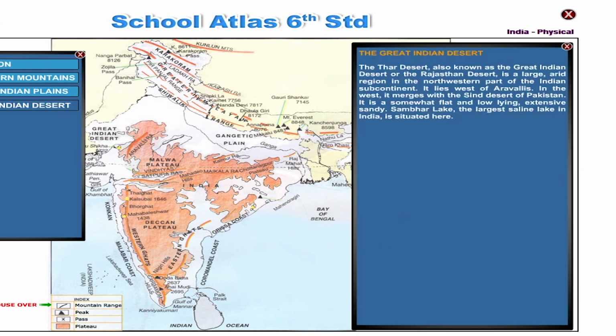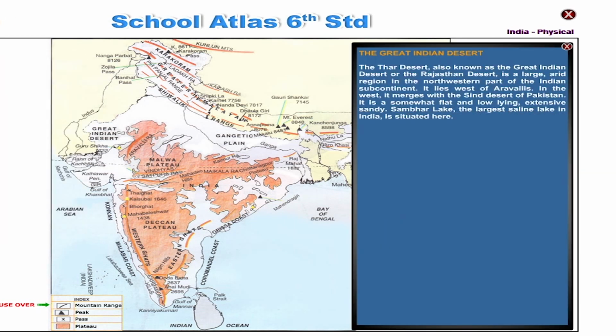The Great Indian Desert. The Thar Desert, also known as the Great Indian Desert or the Rajasthan Desert, is a large, arid region in the northwestern part of the Indian subcontinent. It lies west of the Aravallis. In the west, it merges with the Sindh Desert of Pakistan. It is a somewhat flat and low-lying extensive sandy region. Sambhar Lake, the largest saline lake in India, is situated here.